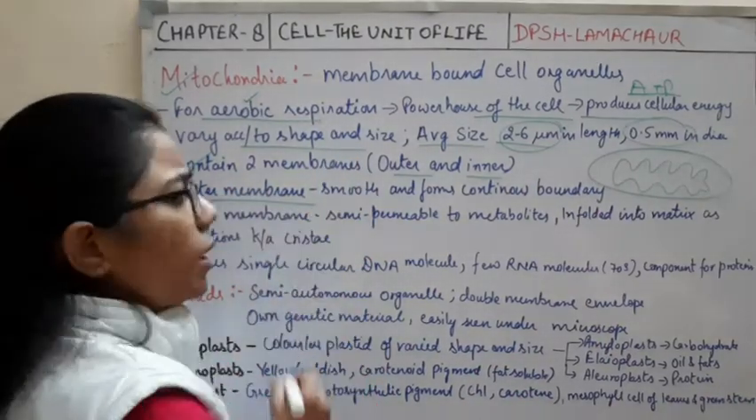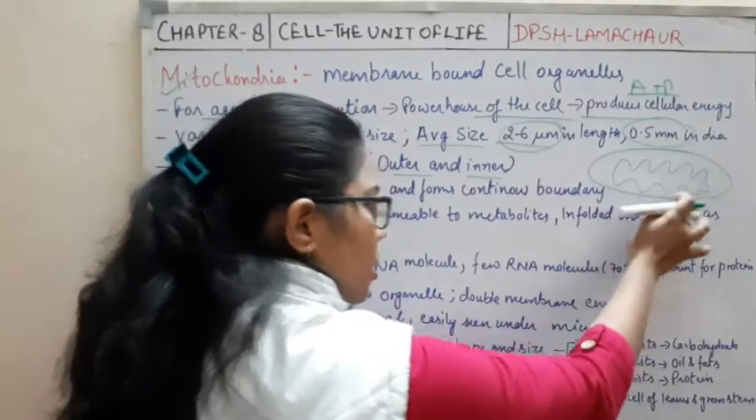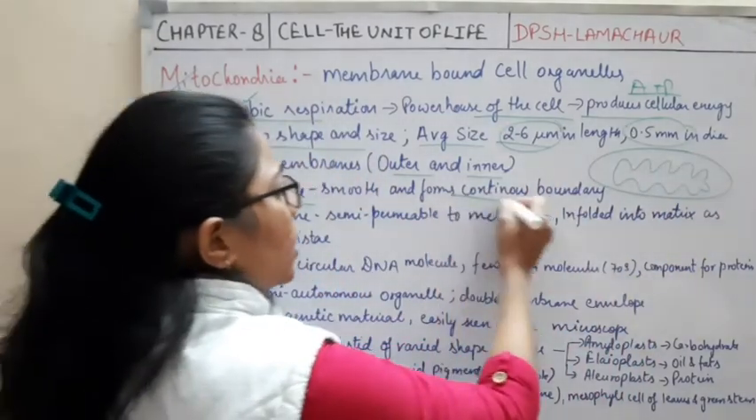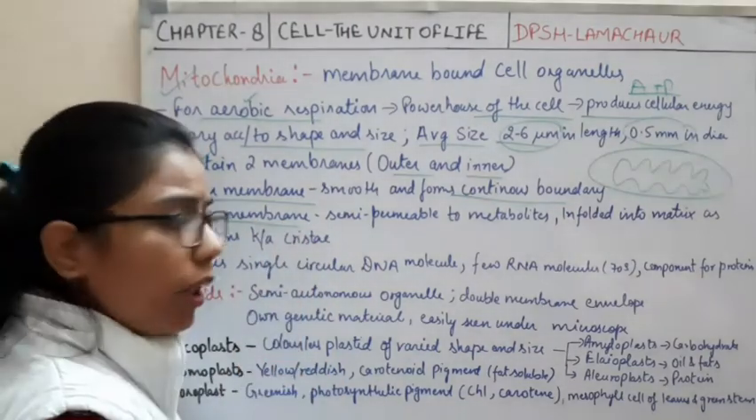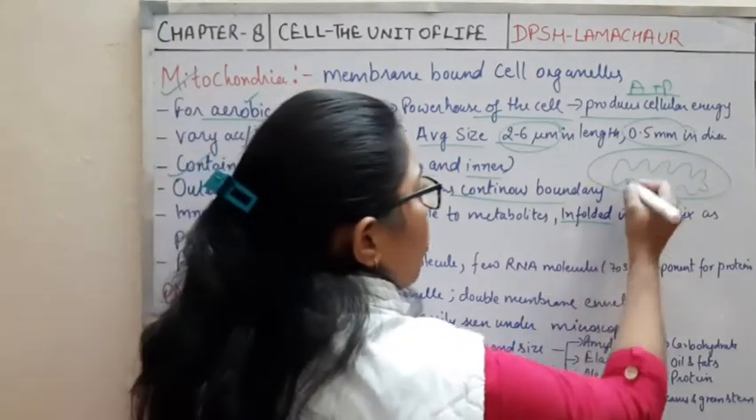This outer membrane, you can see here, is a smooth and continuous boundary. And the inner membrane is the enfolded form.